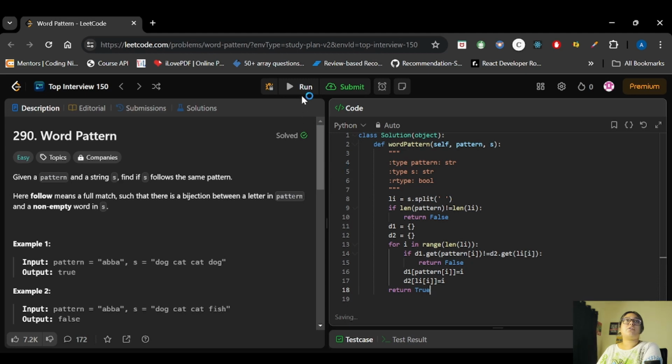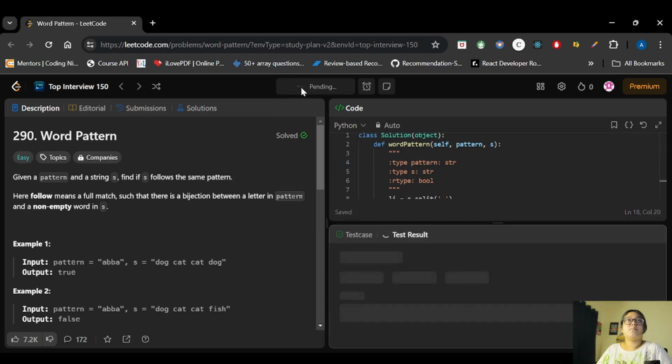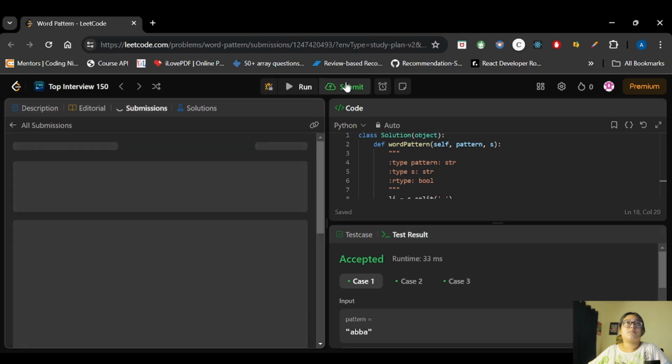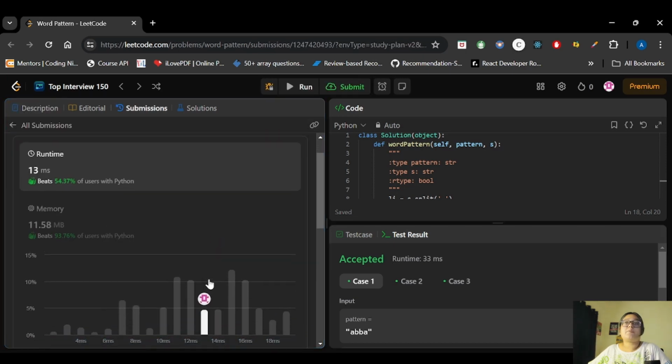Now let's try to run this code. The sample test cases are passed. Let's try to submit it. So this code has been accepted.